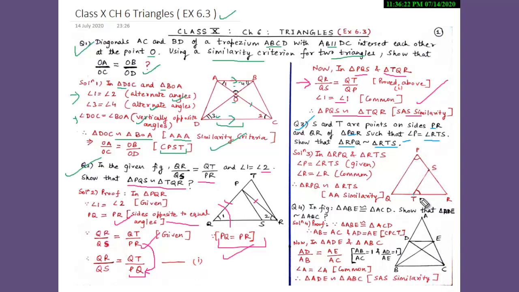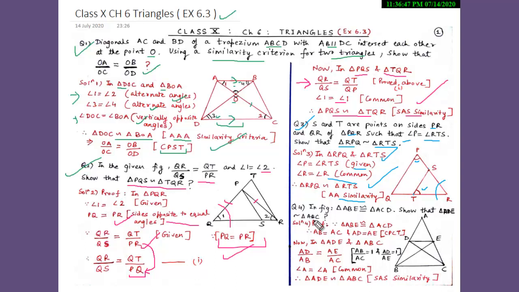So now we will consider triangle RPQ and triangle RTS. Therefore, in both these triangles, angle P is equal to angle RTS. They are equal as per our question, and also angle R is a common angle in both these triangles. So from here we can write angle R is equal to angle R, which is common. So from here we can say that triangle RPQ is similar to triangle RTS, and the reason is angle similarity criteria.